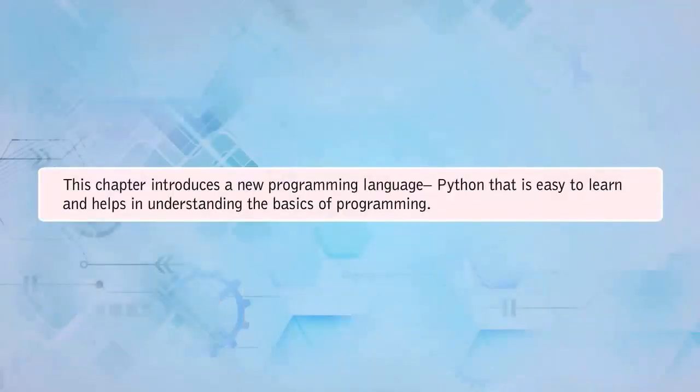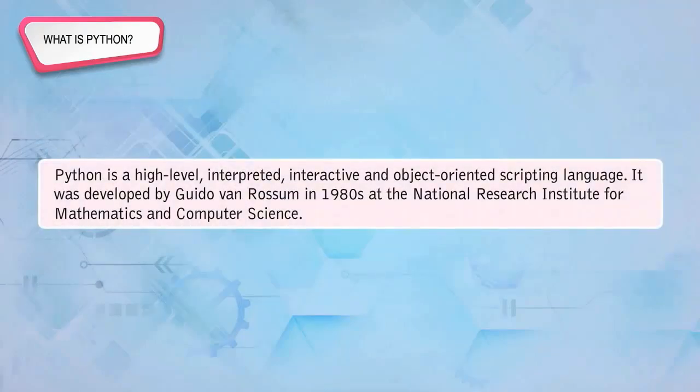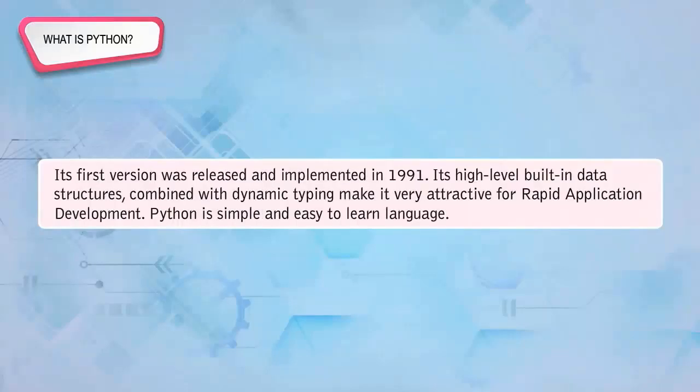This chapter introduces a new programming language, Python, that is easy to learn and helps in understanding the basics of programming. What is Python? Python is a high-level, interpreted, interactive, and object-oriented scripting language. It was developed by Guido van Rossum in the 1980s at the National Research Institute for Mathematics and Computer Science. Its first version was released and implemented in 1991.